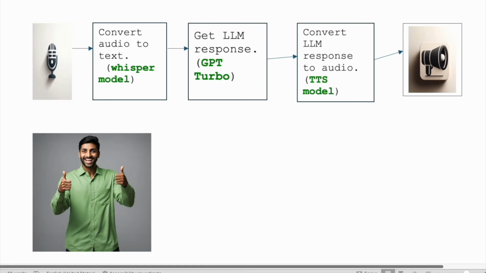Let us see the architecture and design of our voice chatbot. First, we will get audio input from the user's microphone. Next, we will convert audio to text using Whisper model. We will then prompt the OpenAI GPT model about the user's question. We will get LLM response from GPT Turbo. After that, we will convert the LLM response to audio using TTS model. Finally, the user will hear the voice in his speakers.